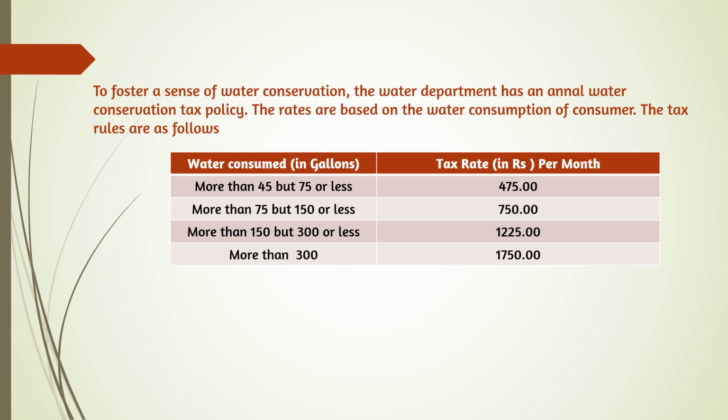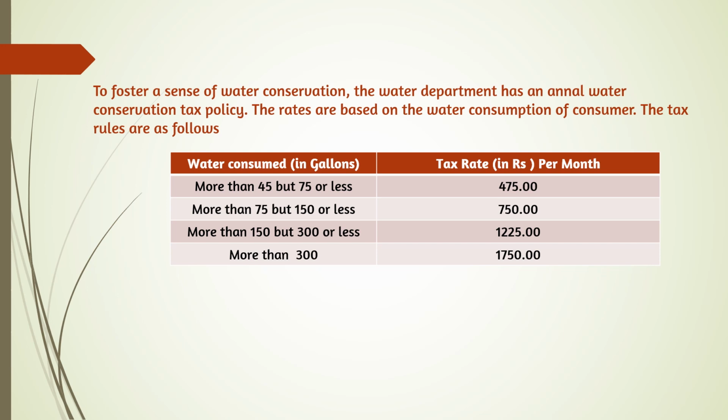Below 45 it is not given, we can assume it is 0. More than 75 but 150 or less, we have to pay monthly 750 rupees. More than 150 but 300 or less, 1225, and more than 300 we have to give 1750 rupees per month.